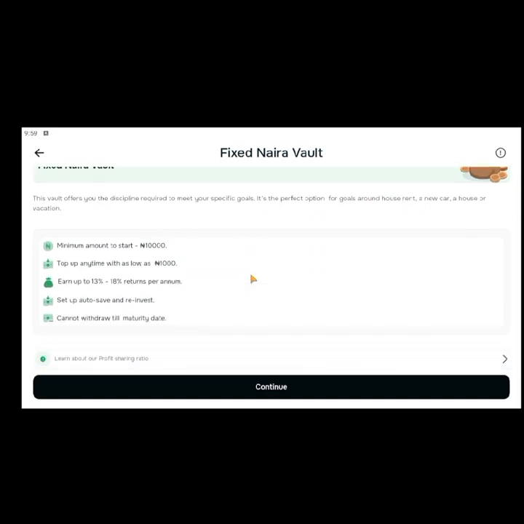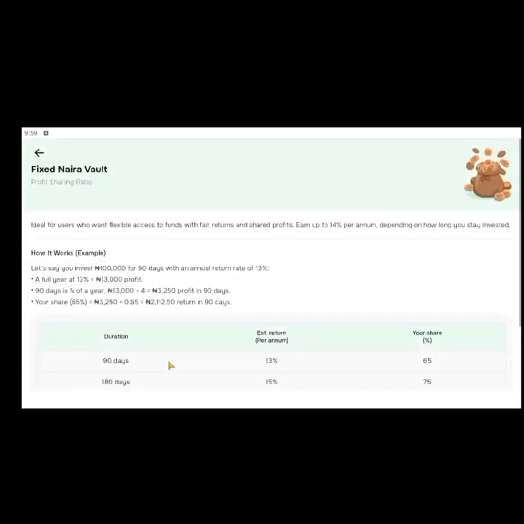Even saving for Hajj, for example, saving for Umrah, saving for Zakat, saving for a lot of things that you want to save for. One of the best ones to actually work with. So minimum is 10,000 naira. Anytime you can top up as low as 1,000 naira, and you earn 13 to 18% return per annum. Per annum is per year. So set up an auto save and reinvest. You cannot withdraw till maturity date. Very, very important. You can also click here to learn more about how the profit is being shared.